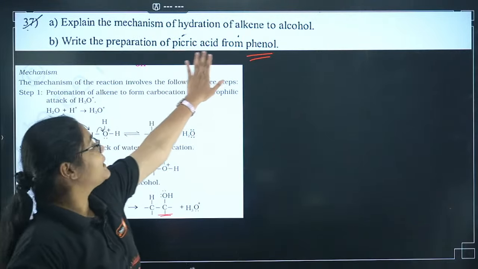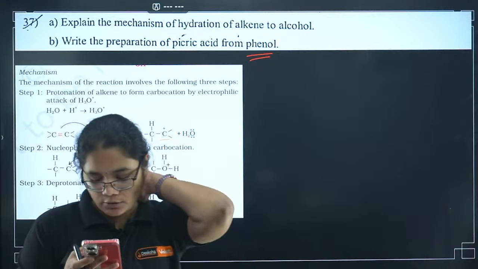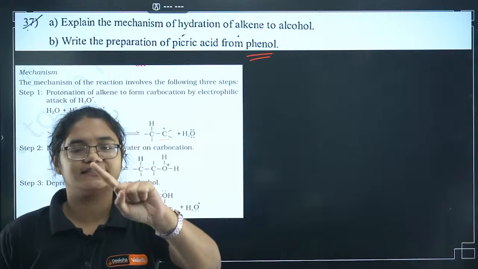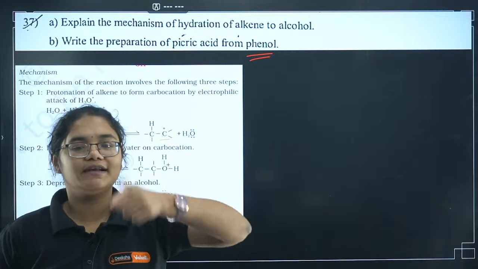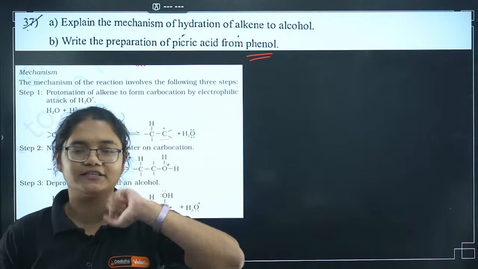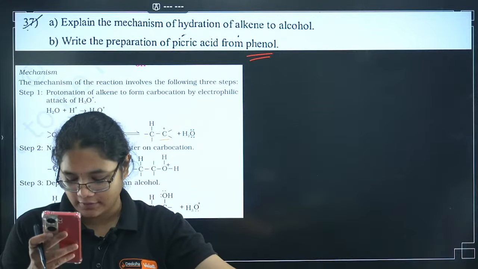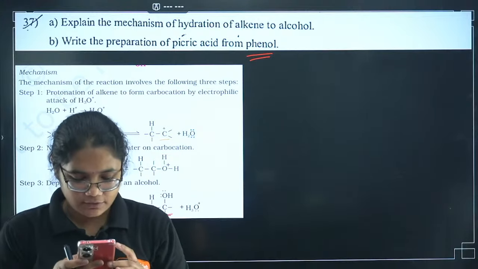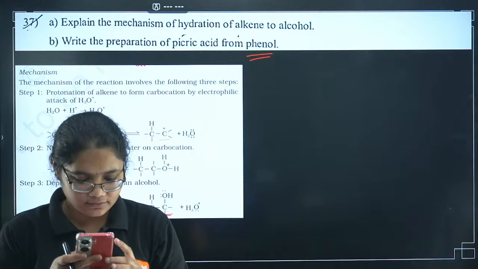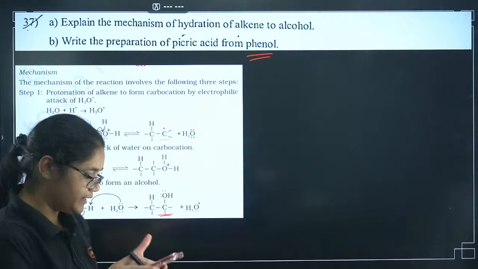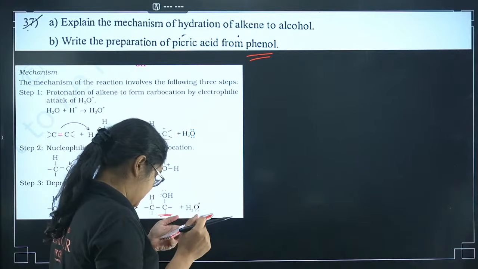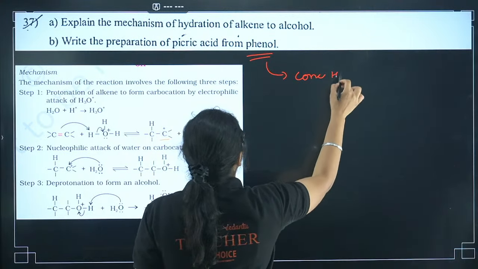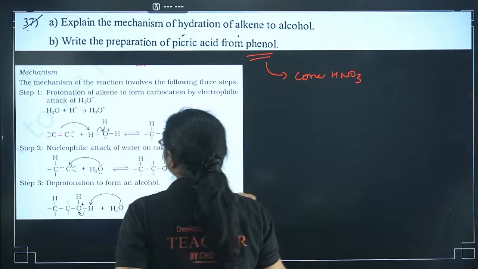So now tell me, phenol to picric acid, how will we do it, bachcha log? How can we do this conversion? There's one reagent. Who can answer me this one? What is that one magical reagent that we can use here? Who can answer? Quick, quick. I want a quick answer in this section. Okay, let me tell you because I can't find anyone to answer here. Yes, this is concentrated HNO3. Okay, concentrated HNO3.